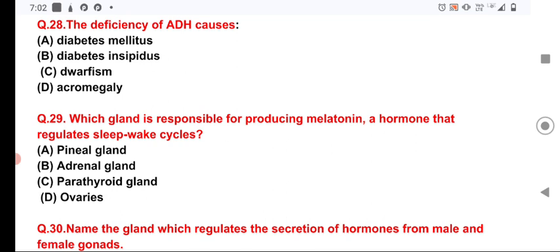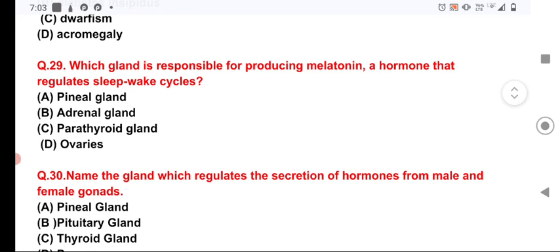The pituitary is the second smallest gland, whereas the thyroid gland is the largest gland.